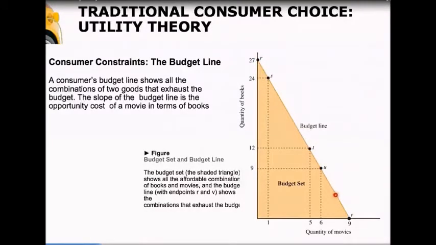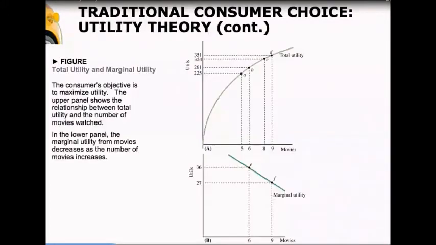So this is our budget line. Like a production possibilities curve, we can afford to consume inside our budget line. So this shaded triangle is called our budget set. But you can't afford anything outside your budget line. Now, what about the other side of our decision, our utility, or how happy something makes us?